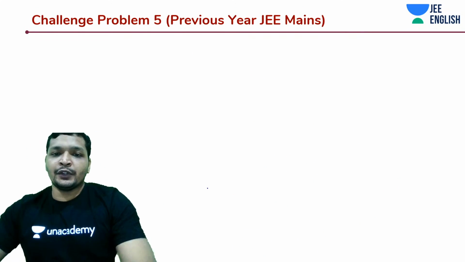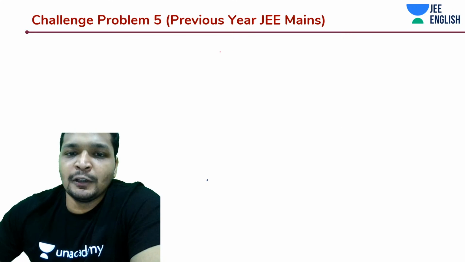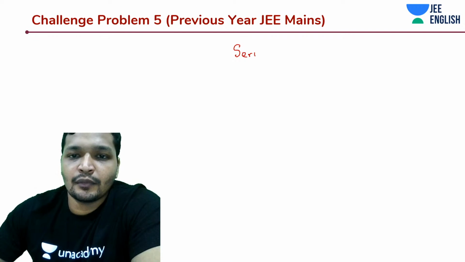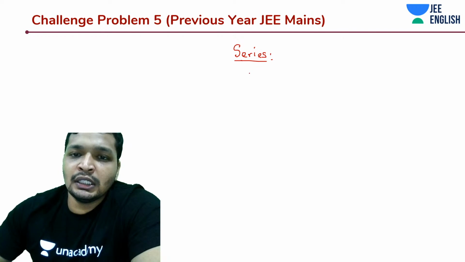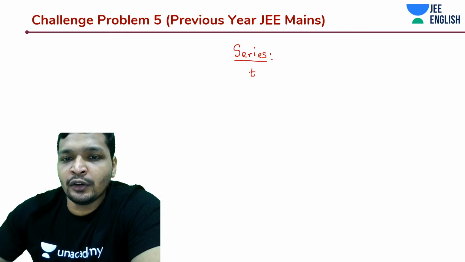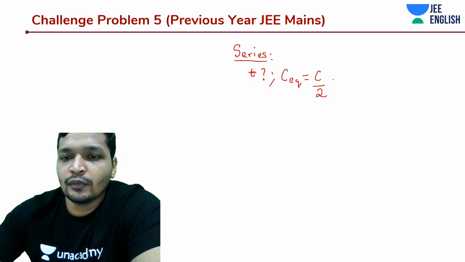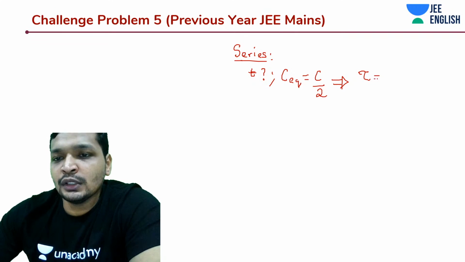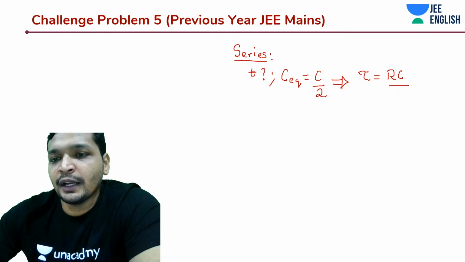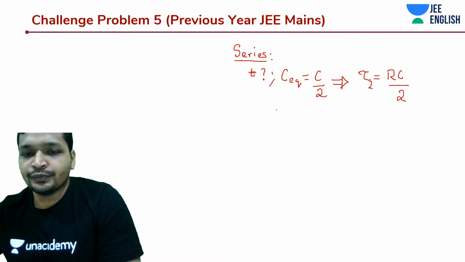Now moving forward, we will be deriving for series. For series, you know a few things. C equivalent we know, but time we don't know; time is something we have to find out. All we know is C equivalent and tau. How much is C equivalent? C by 2. And how much is tau? Tau is RC by 2, isn't it, students? So let's call this tau 2 for now.